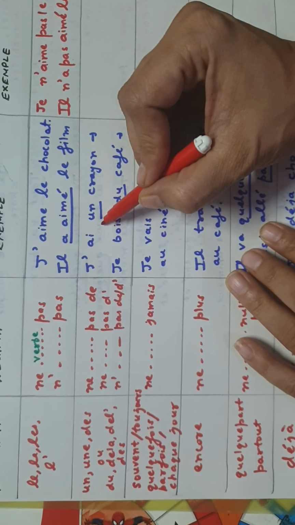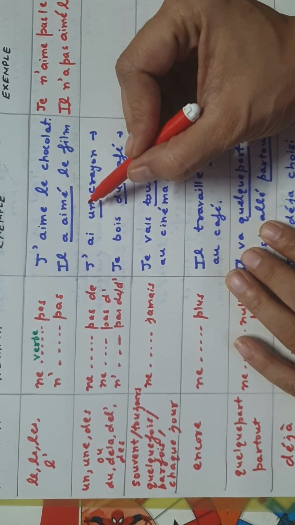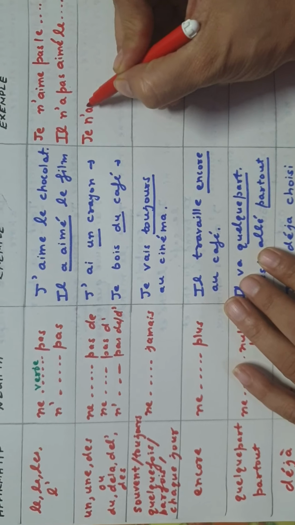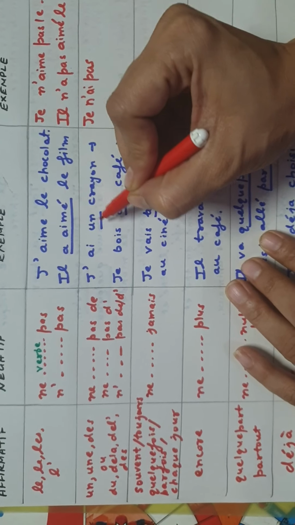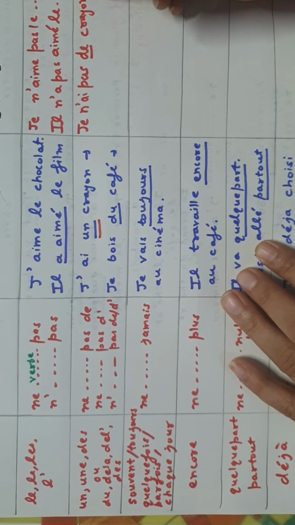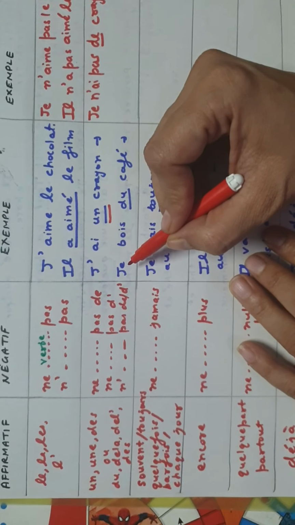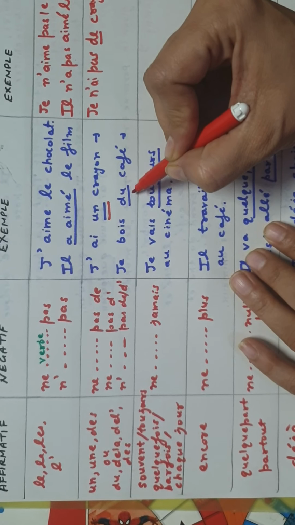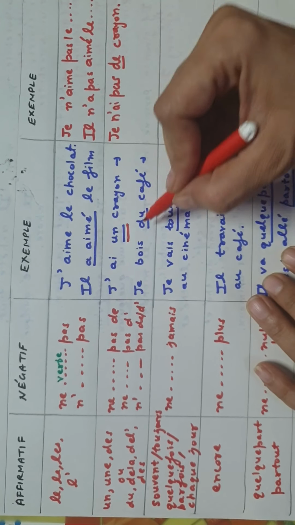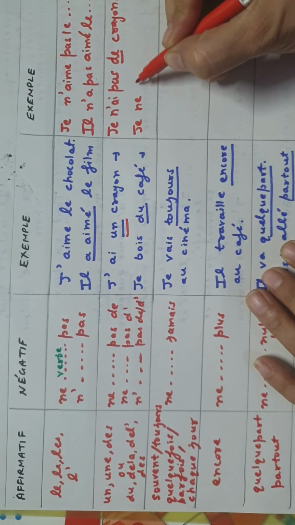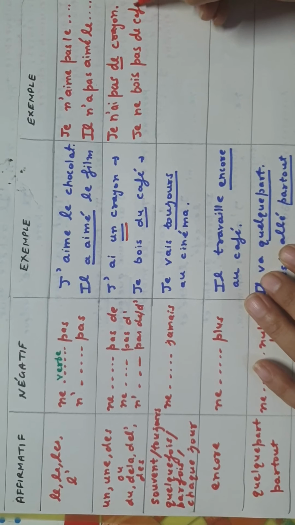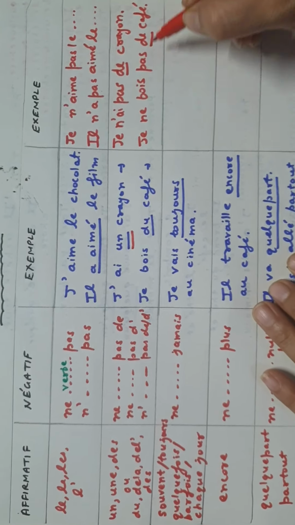For example, J'ai un crayon, here the indefinite article un has been used, so let us make the negative using ne and pas. The negative will be Je n'ai pas, this un is going to be changed into de, Je n'ai pas de crayon, right? And then here Je bois du café, you can see that du is the partitive article here, so it will change to de. It will be Je ne bois pas de café. So it has been changed like this.